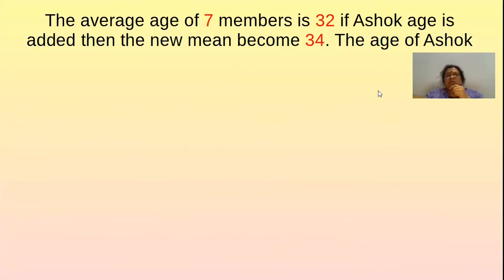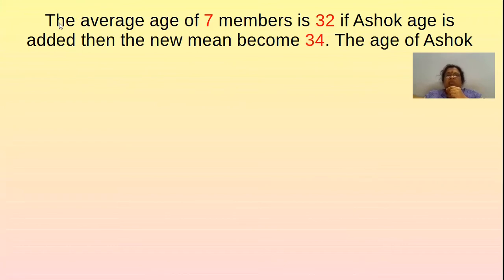See, these problems we observe in our daily life. For the solution of this problem, we use the principle of mean, that is, mean formulae to solve this type of problems. Look at the problem. The average age of 7 members in a class is 32. If Ashok's age is added, then the new mean will become 34. What will be the age of Ashok?